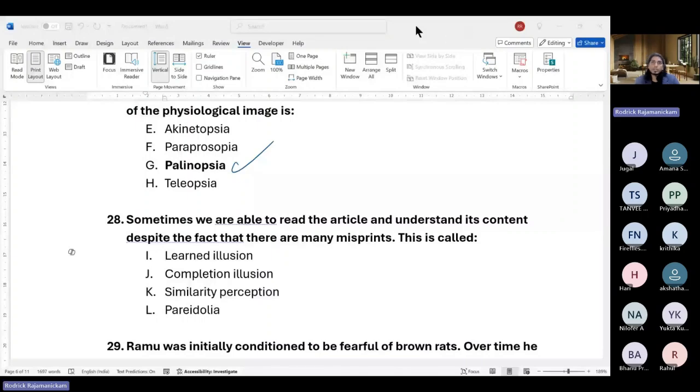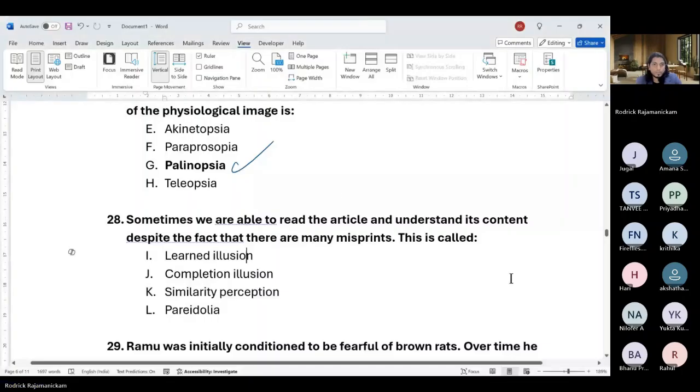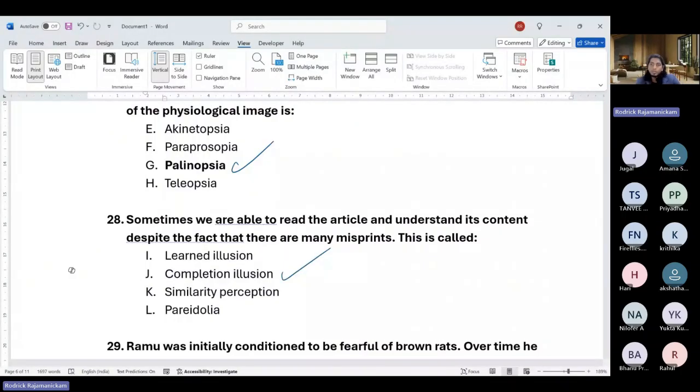Wait, so the answer key was not wrong. Law of closure. So it's based on law of closure. So that will be what? Completion, right? So the logic was correct. So it is based on law of closure. So even though some parts are wrong, you ignore that and then complete it and read it.